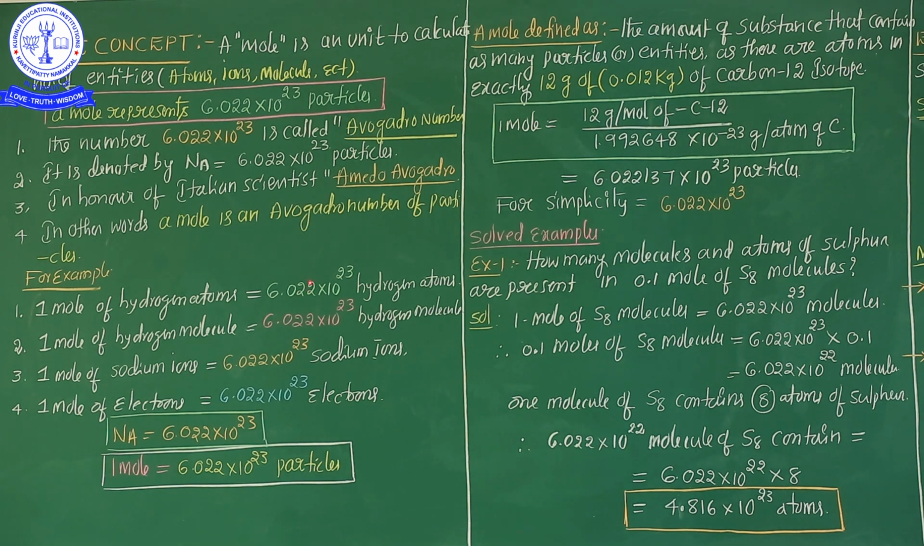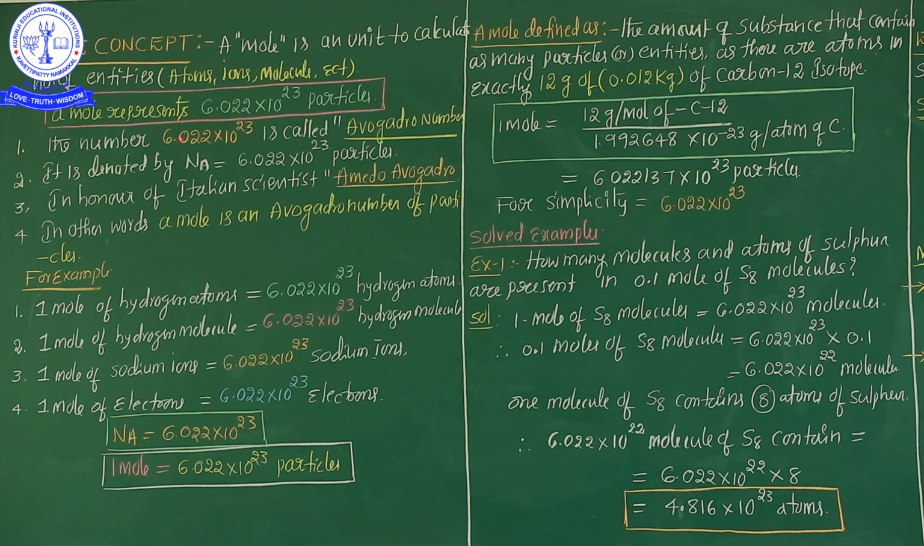A mole is a collection of 6.022 into 10 to the power of 23 particles. So here is how the scientists calculated the value of 1 mole as 6.022 into 10 to the power of 23. This is the most important point: in chemistry, 1 mole is equal to 6.022 into 10 to the power of 23 particles. Later I will explain how the scientists arrived at 6.022 into 10 to the power of 23 particles as 1 mole. But here, see the information.